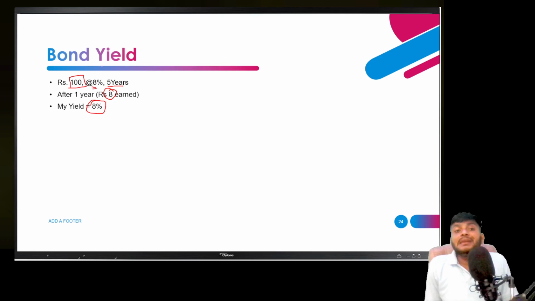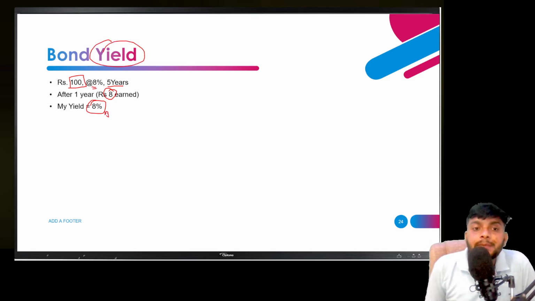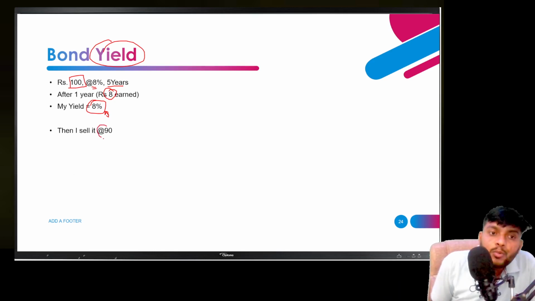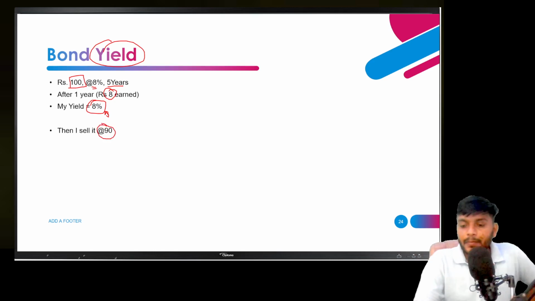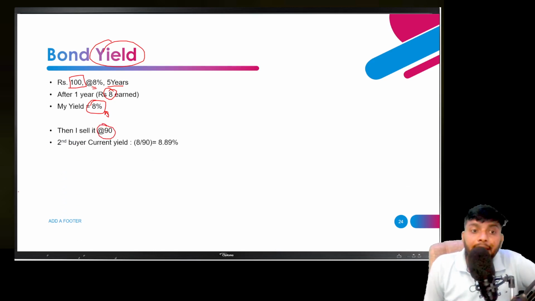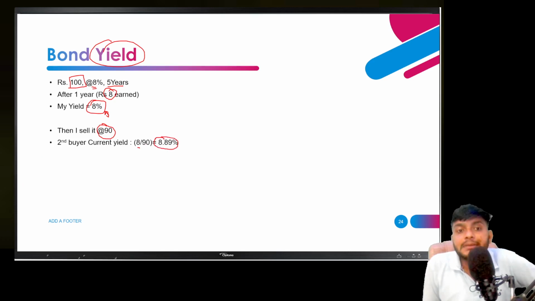Yield means the earning, whatever benefit you are getting from it, and your yield is 8% here. But now I need money. After 1 year I sold it to a second person, and I needed the money urgently, so I sold it at a lower price. Now I sell the same bond for 90 rupees. I face a 10 rupee loss on the bond and sell it to the second person for 90 rupees. And now the second buyer will again get the 8% return, and 8 rupees on 90 is around 8.89% yield.